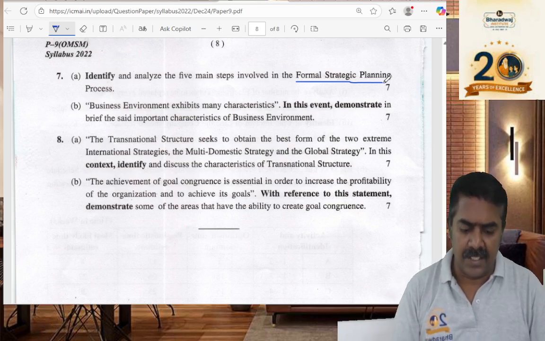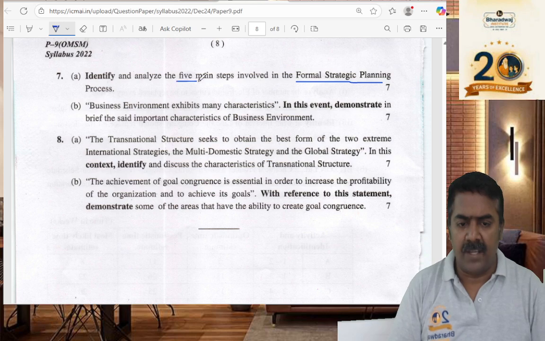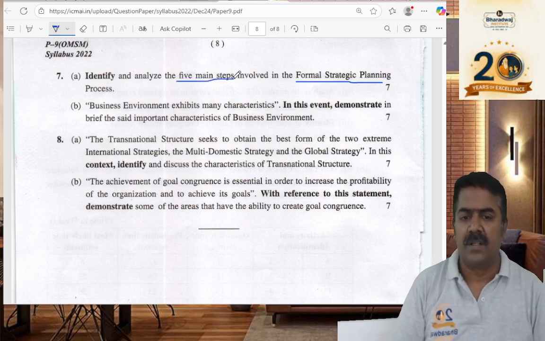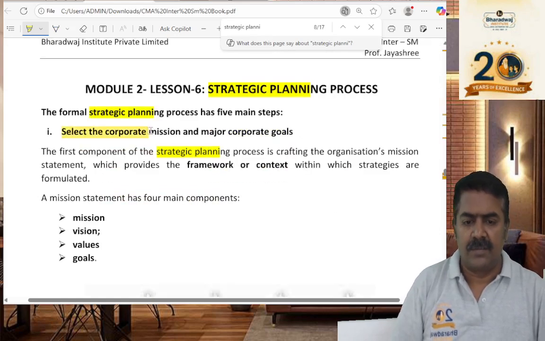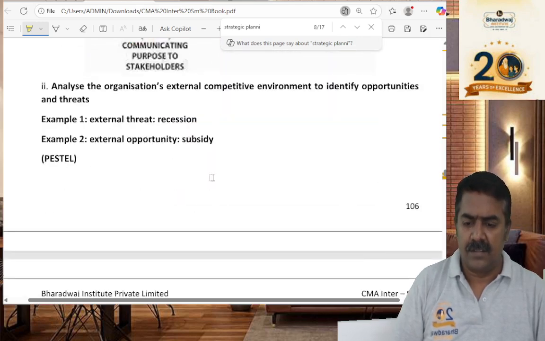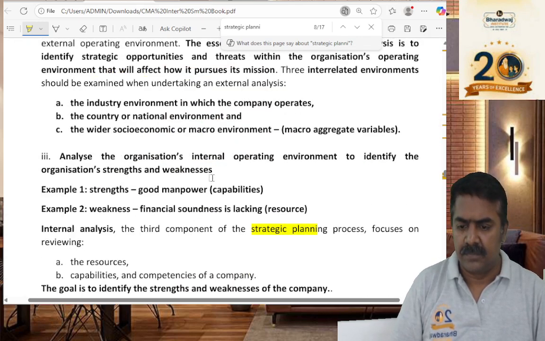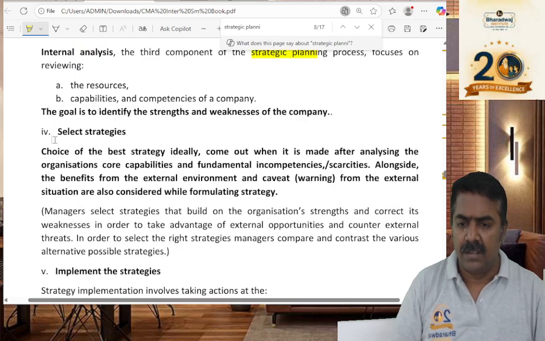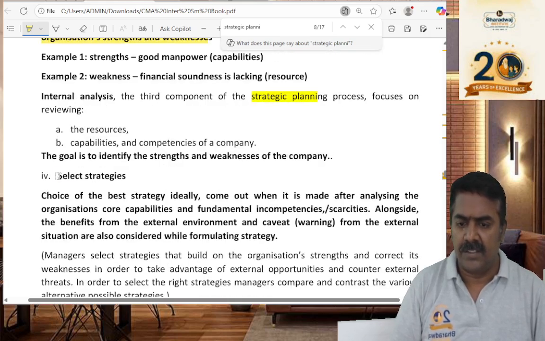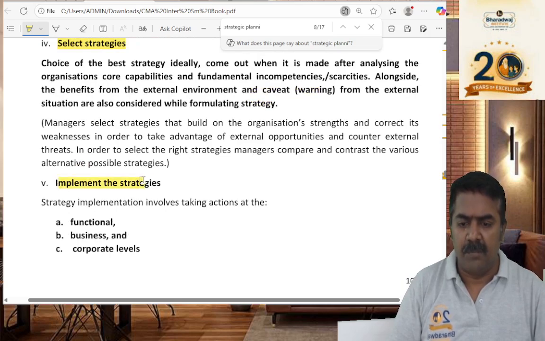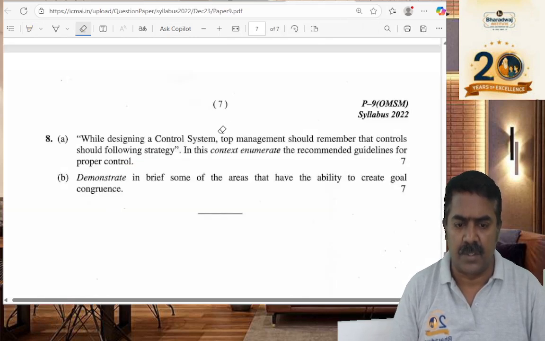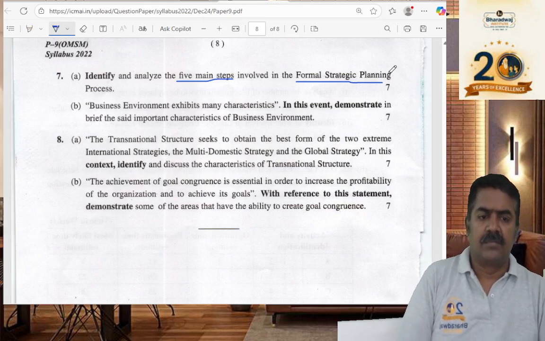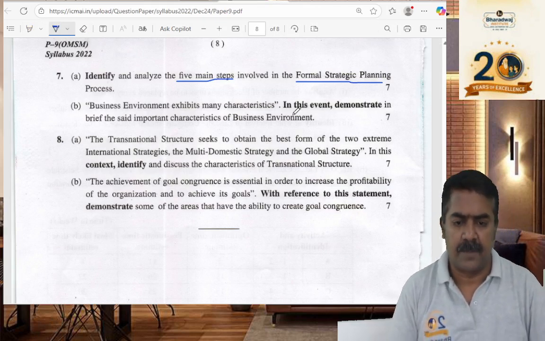Formal strategic planning: explain 5 main steps in which one? Strategic planning. This is what? Select the corporate goals. Analyze the organization's internal operating environment. Then select the strategies. Then implement the strategies. This is what we discussed as which one? Formal strategic planning steps.